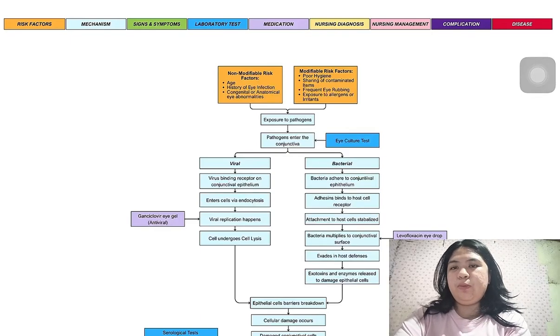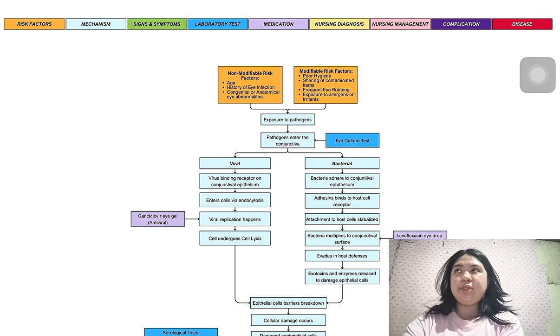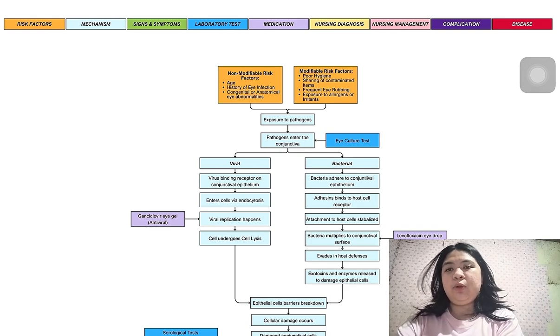So now we're going to be talking about conjunctivitis. So let's have a bit of introduction about conjunctivitis.